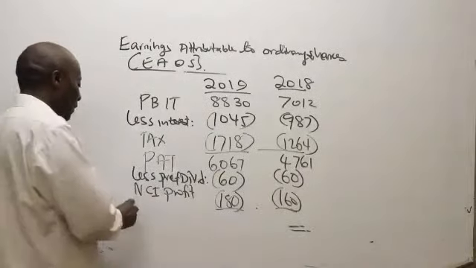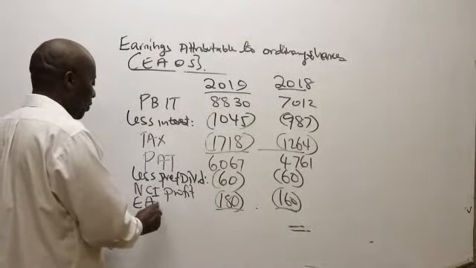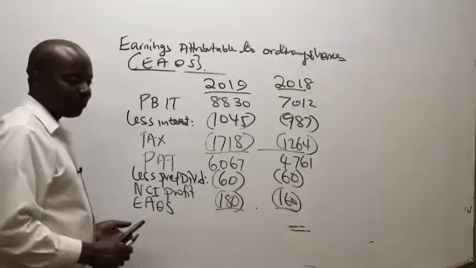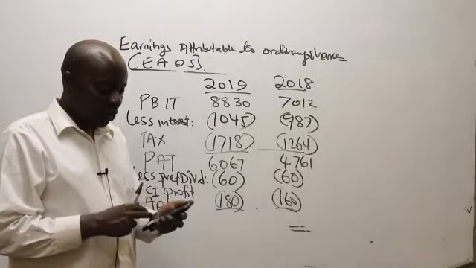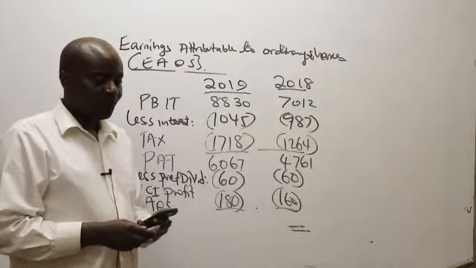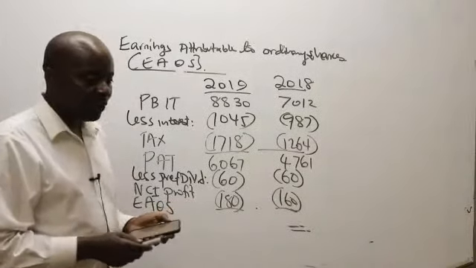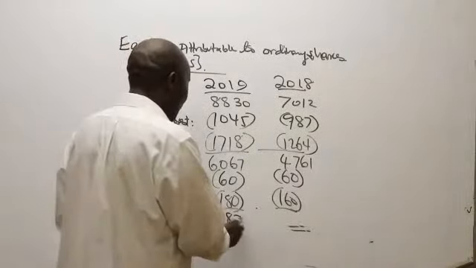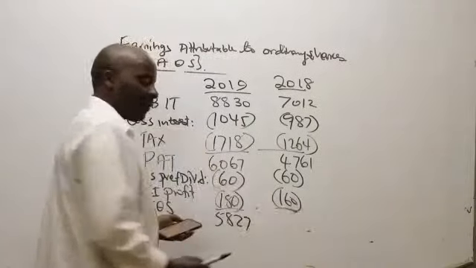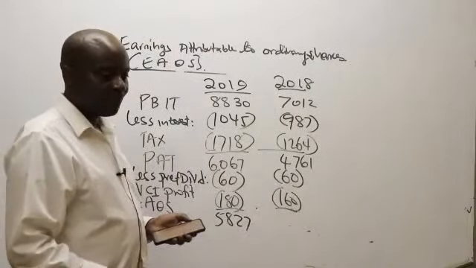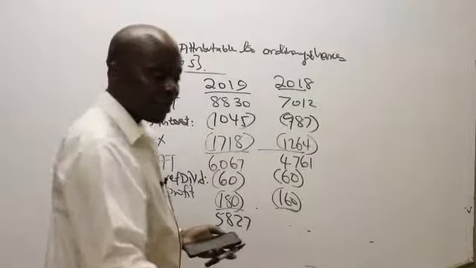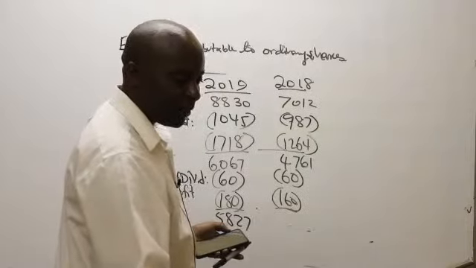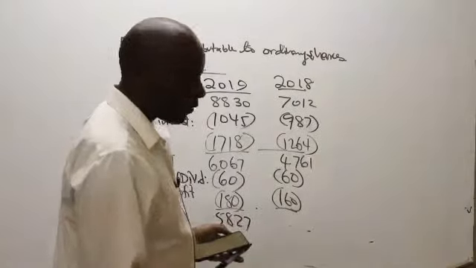So then could you kindly give me the earnings attributable to ordinary shareholders? What do we have there? John Barasa tells me 58.27. How about this one here? 45.41.